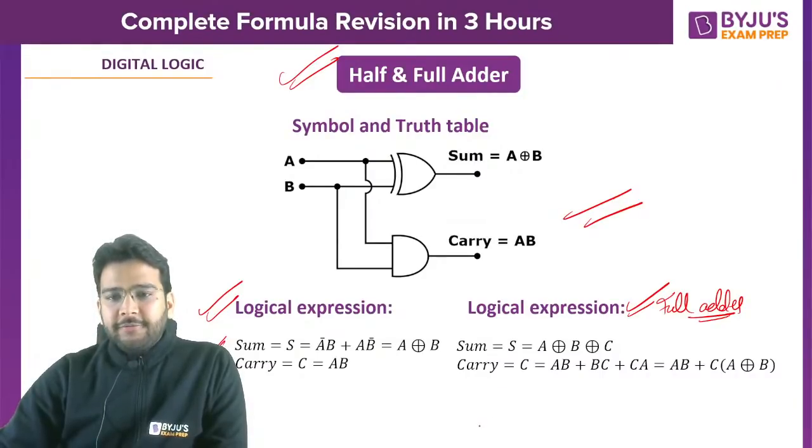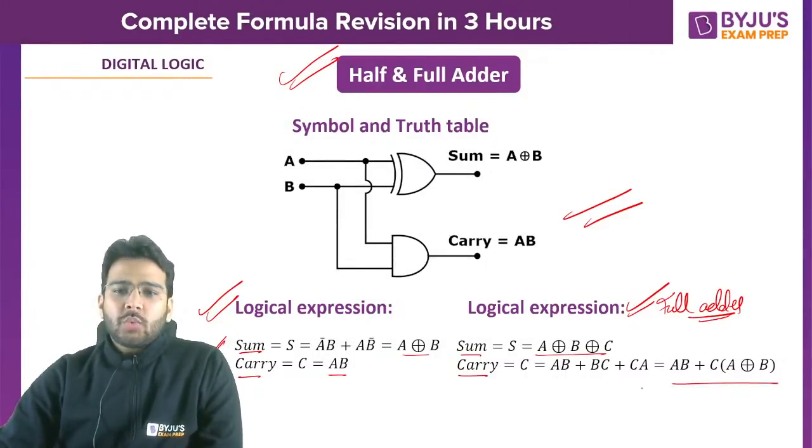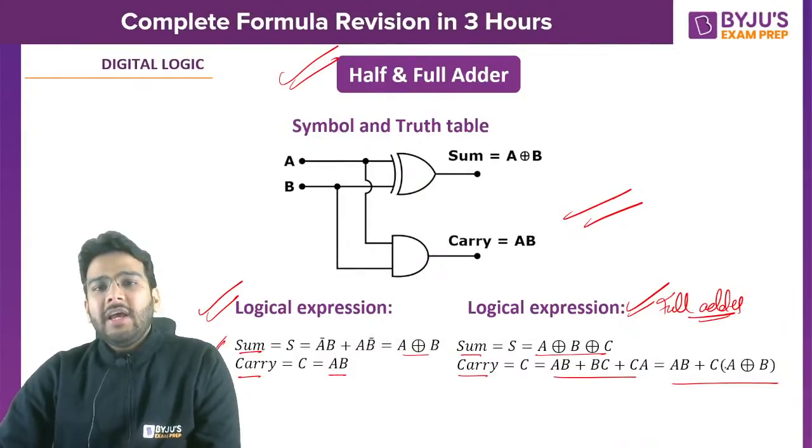Clear? So the sum equation of half adder is A XOR B, carry equation is AB. Sum equation of full adder is A XOR B XOR C, carry equation is this one. Either you can write AB or BC or CA, or you can write AB or CA XOR B.